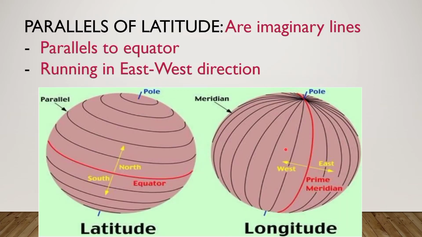These are known as meridians, and the red one you see is the prime meridian, which passes through Greenwich. With respect to this, all the meridians are measured, and just as latitude is measured in north and south direction, longitude is measured in east and west direction. So if this is the prime meridian and our ship is in the west direction, the longitude will be called west, and if it is in the east direction, the longitude will be called east.